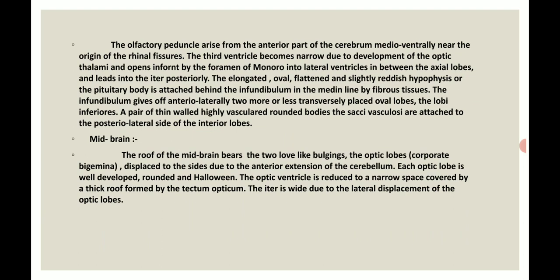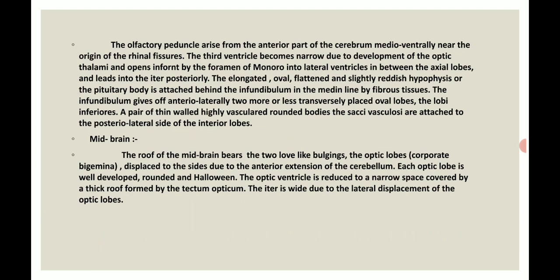Okay, in the brain there are various olfactory nerves. In the peripheral system of the brain, we are seeing the various spinal nerves as well as the cranial nerves. Here in the brain, the pituitary gland is present; this is the hypophysis, and the infundibulum is a part of the pituitary gland.